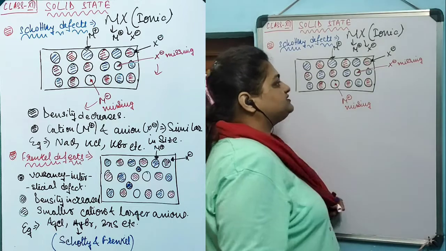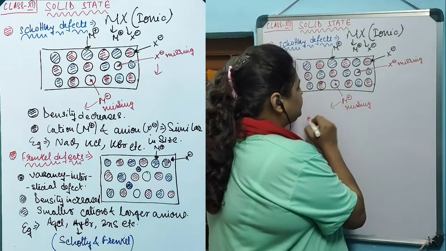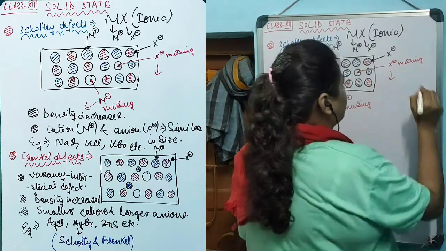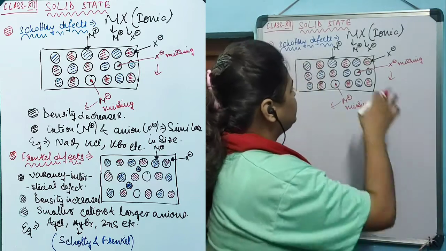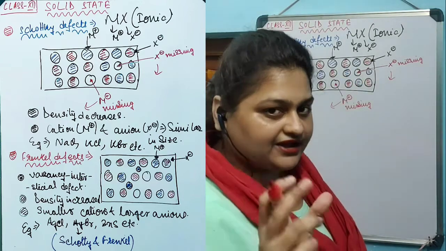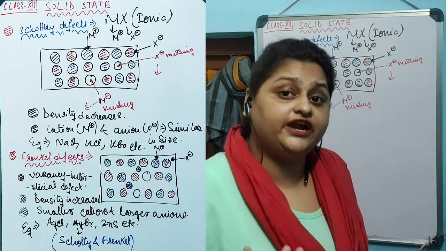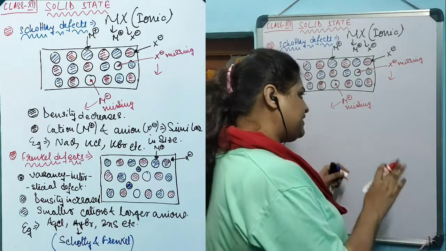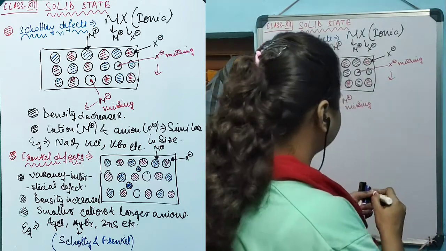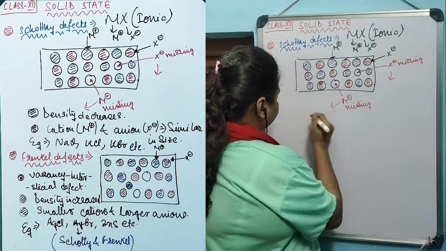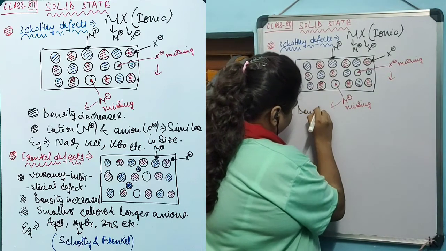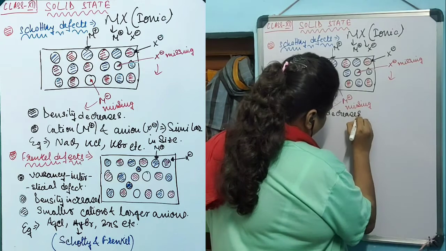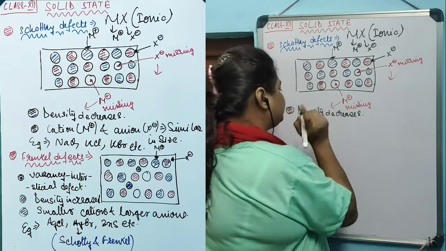Now this kind of defect always arises when an ion leaves its lattice point alongside its oppositely charged ion also. That is, the vacancies in the lattice points are created in pairs. That's why the stoichiometry of this crystal remains intact, but the density of the crystal decreases.